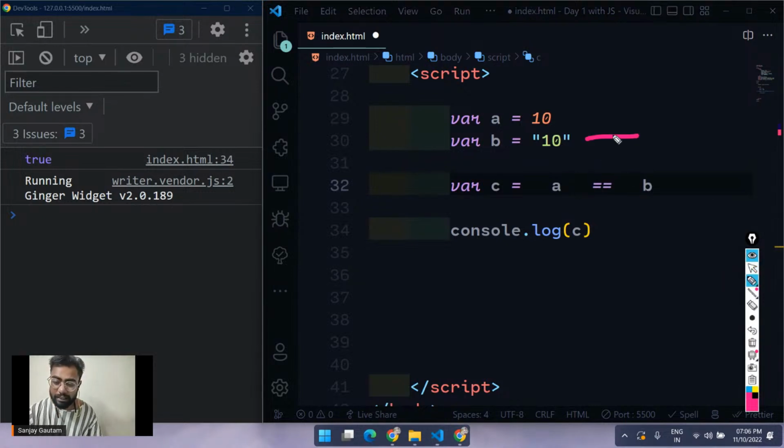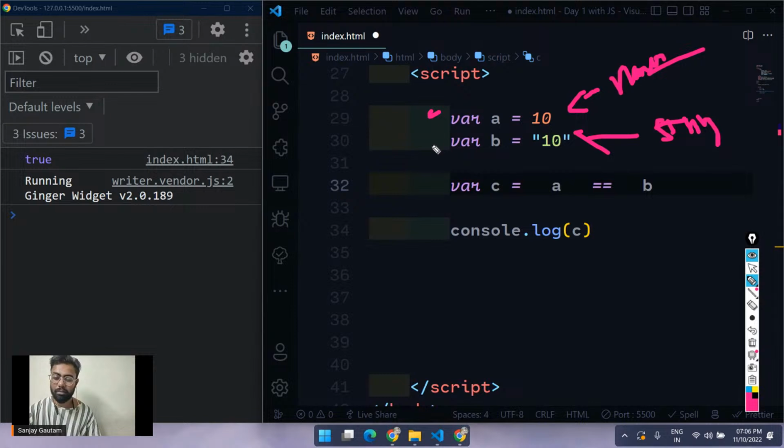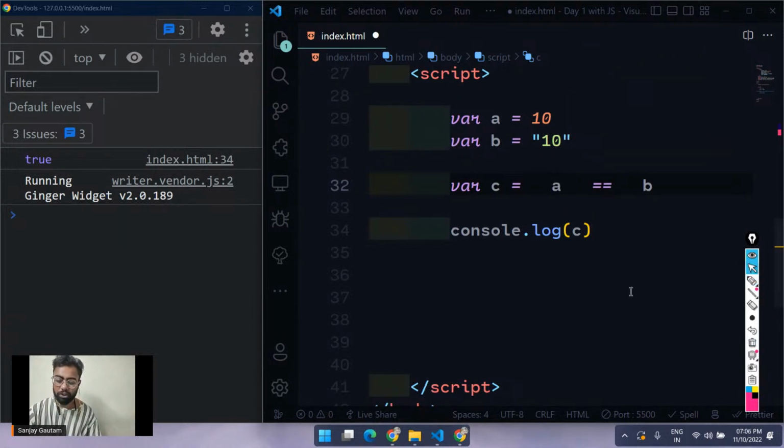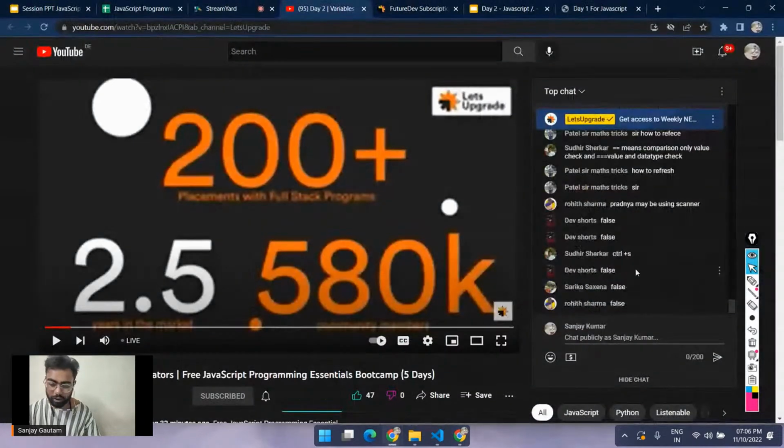So by the way, guys, it's a string. Let me just mark here string, and it's a number here. So let me just mark number. So it's a number and a string, and I'm just trying to compare both the things. So what will be the output? Just take a guess, and we are just going to move to the next part.